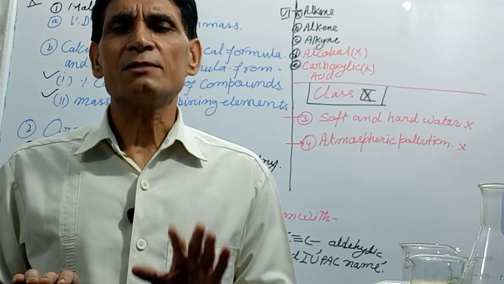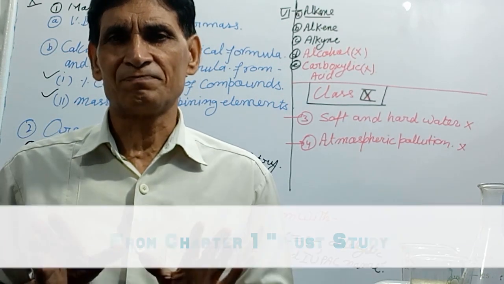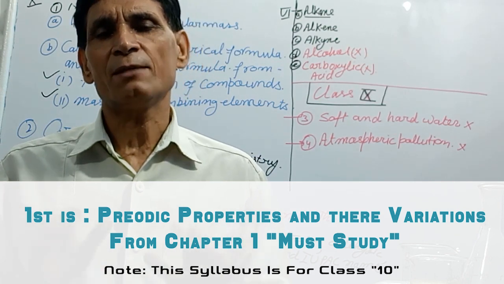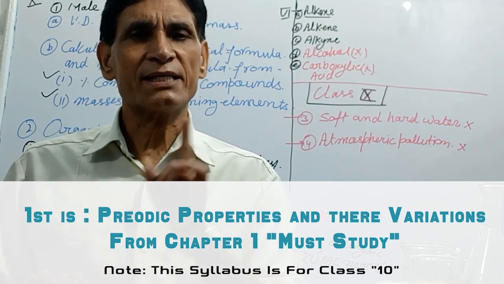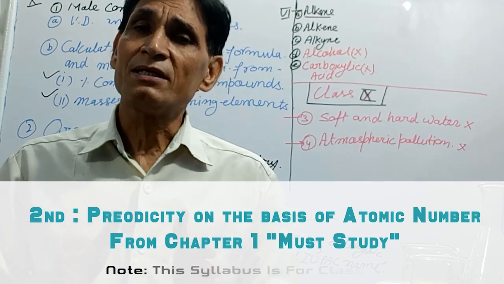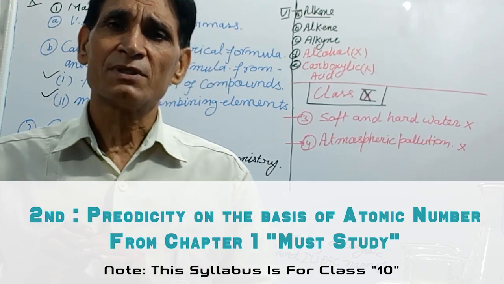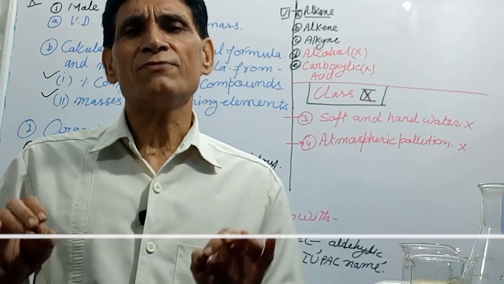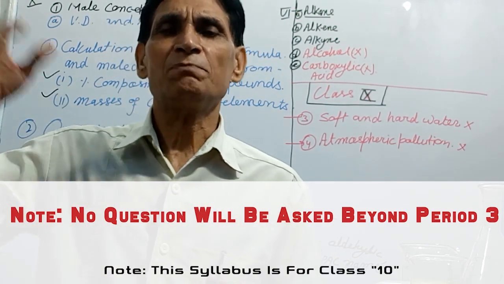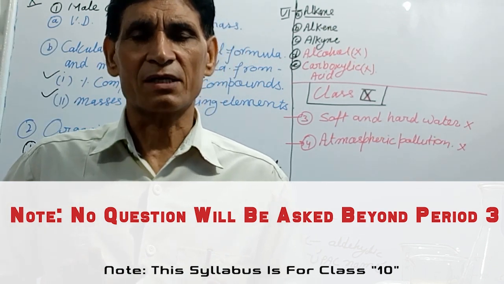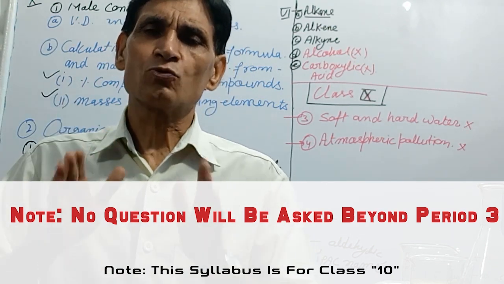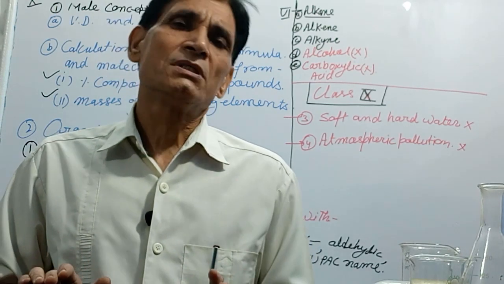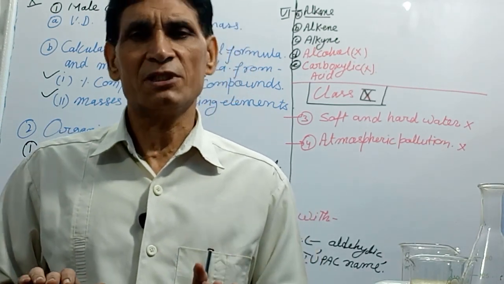First is periodic properties and their variation. As I have given you a video tutorial, prepare from that with the help of study material. And the second part is periodicity on the basis of atomic number, up to period 3 in the periodic table. Any question will not be asked beyond period 3, argon. Then you prepare these 2 parts according to that syllabus. I have given you that video tutorial and study material.